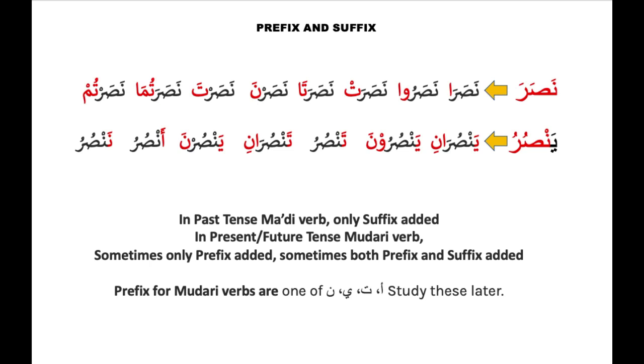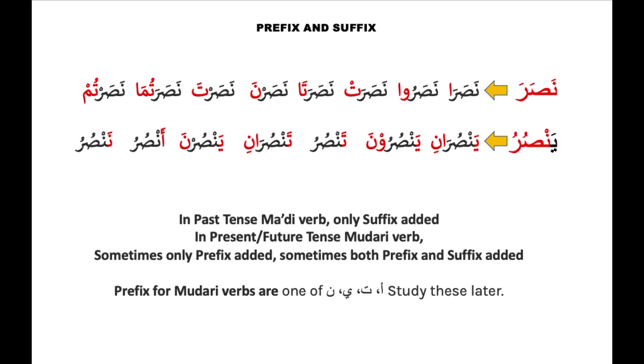So nasara, yansuru. Nasara is past tense, madi, and yansuru is present or future tense, or mudari. So look at the prefix and suffixes here. Nasara, and after that you can say nasara. So there is an alif added at the end. This alif is called the suffix. Nasaru, waw alif is added at the end. So this waw alif is the suffix. Nasarat, ta with sukun at the end. So ta is the suffix here. Nasarata, ta fatha alif is added. So ta is the suffix here.